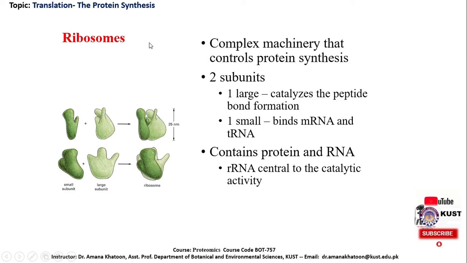Ribosomes. The next requirement for protein synthesis is the ribosome. It is a complex machinery that controls protein synthesis and includes two subunits. One is the large subunit that catalyzes the peptide bond formation, and the other is the small subunit, which binds with the messenger RNA and transfer RNA. And chemically, the ribosome contains protein and ribosomal RNA. If you remember, the RNA present in the ribosome is the ribosomal RNA, and it is central to the catalytic activity. Here we can see this is the smaller subunit, this is the larger subunit, and this is the whole complex, that is the ribosome.